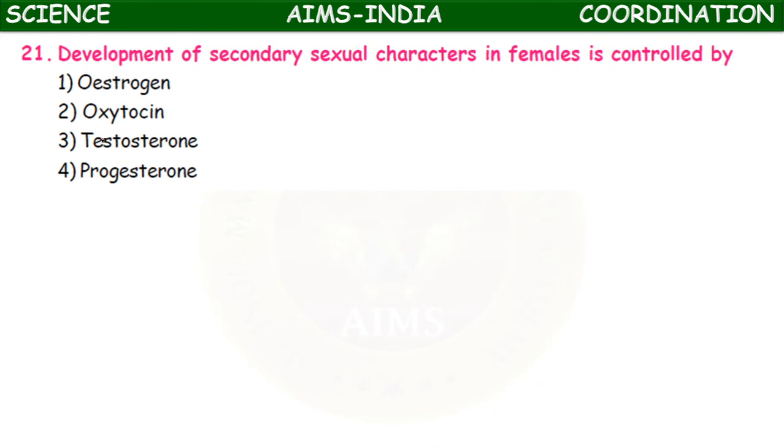The development of secondary sexual characters in female is controlled by estrogen, oxytocin, testosterone, progesterone. Actually 3 hormones are related to the female: oxytocin, estrogen, progesterone. Testosterone is the male sex hormone. So the development of secondary sexual characters in females is controlled by estrogen. It is also called the female sex hormone.